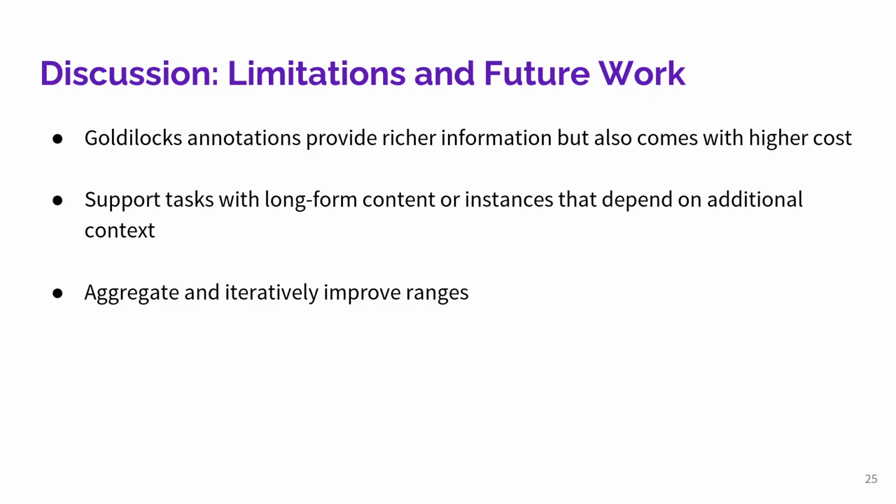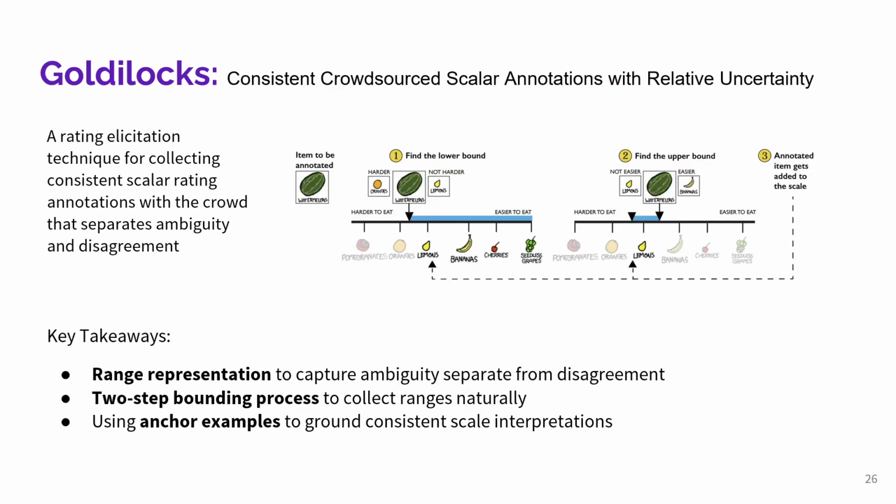Finally, we note that while Goldilocks provides richer information, it does come with limitations. For example, range-based annotations can have higher cost to collect, which can limit the ability to collect larger datasets. Also, the current interface does not yet support tasks with long content, such as paragraphs of text, or cases that depend on context, like translations. Approaches for aggregation and iterative improvement of ranges also remains to be explored.